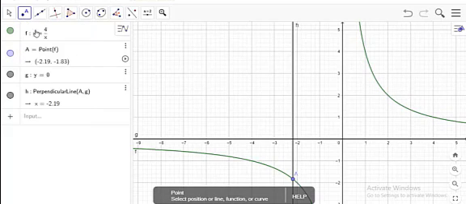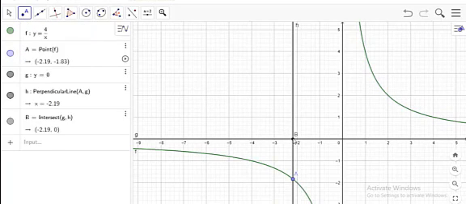Now I take a point B on the x-axis. Now look at this AB distance. It will go on decreasing as the point A moves towards minus infinity along the branch of the curve. Let us see how.